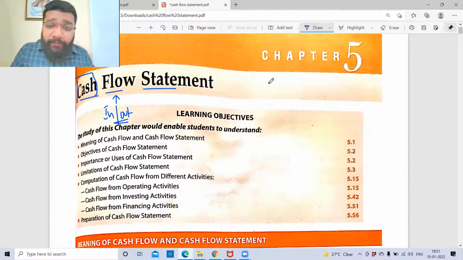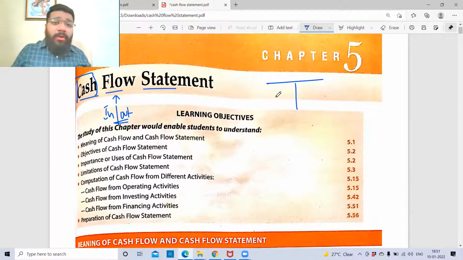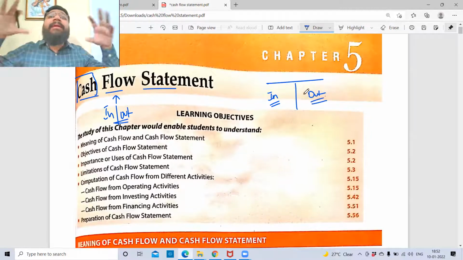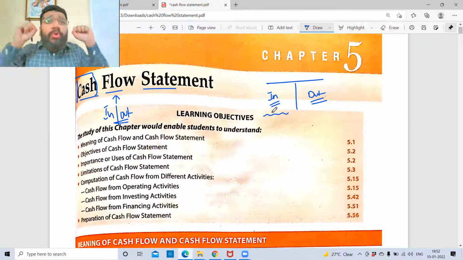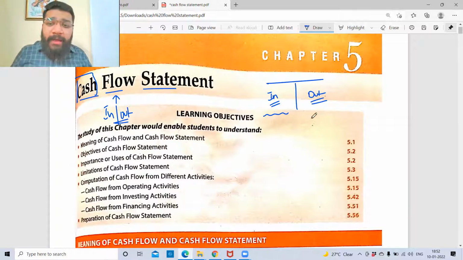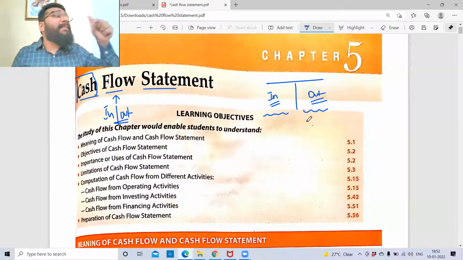My dear friends, if you have a look at the cash account, on the debit side, you capture all the money that is coming inside the business. And on the credit side, you capture all the cash that is going out of the business. You don't categorize anything per se. Whatever money is coming in, from whatever sources it is coming in, everything is being captured on the debit side. And to whichever sources the money is going out, it is being recorded on the credit side. Cash flow statement, guys, is an analysis statement.